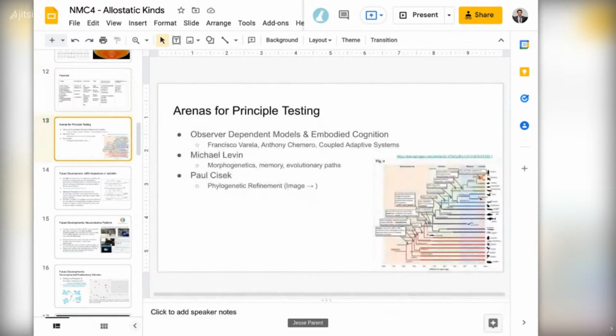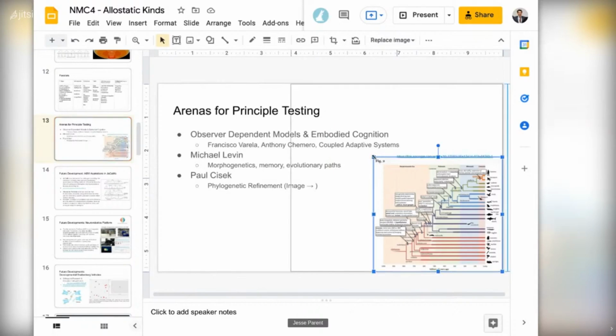And some arenas for testing out these principles might be things like observer-dependent models or embodied cognition in the very broad sense. A lot of Michael Levin's work in morphogenetics comes to mind, memory, evolutionary paths, and Paul Cisek's phylogenetic refinement. It's very interesting to look at how these kinds may be playing out over anatomical developments over history.